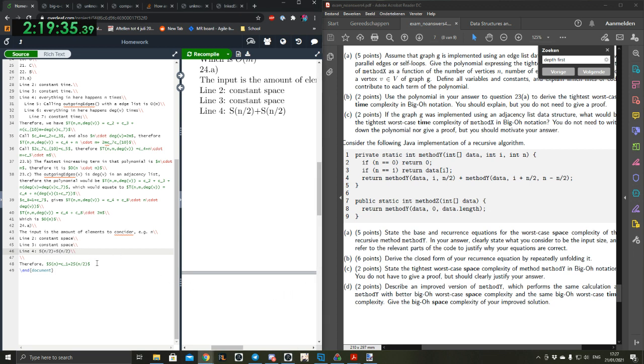I'm going to add a comment here because the n becomes n divided by 2 in the first half, and n minus n divided by 2 equals n divided by 2 in the second half.